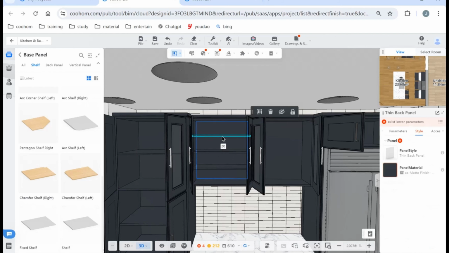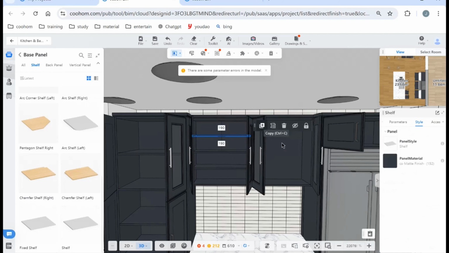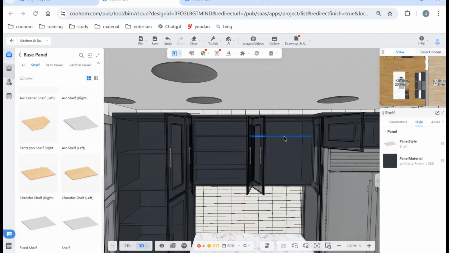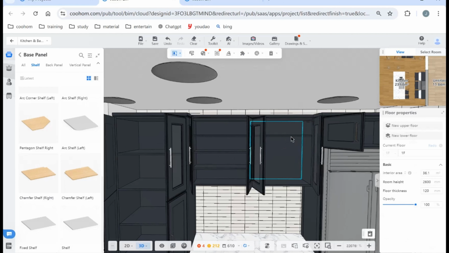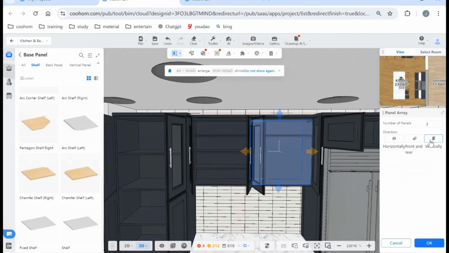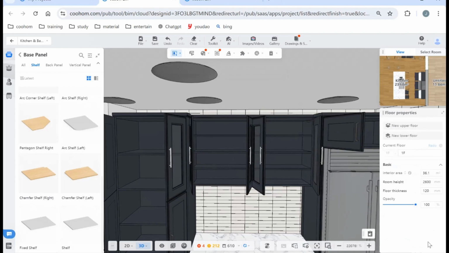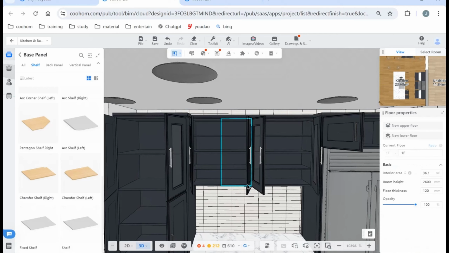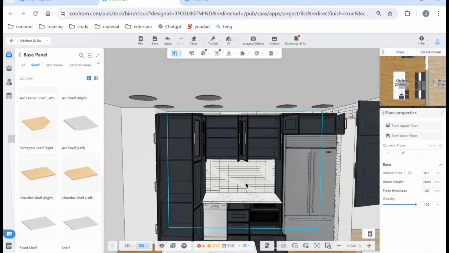Just pick this one, copy it, put it to another cabinet, and click it. Input quantity. So we got this internal design with panels. Okay.